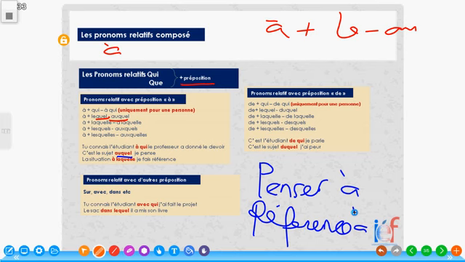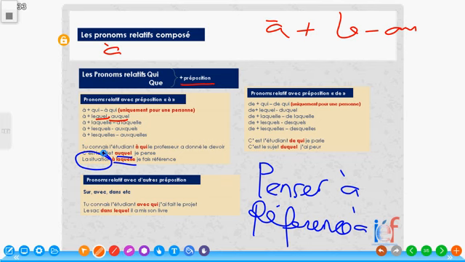C'est la situation à laquelle. Et ici, j'ai utilisé à laquelle because la situation is feminine. All right? C'est la situation à laquelle je fais référence. It is the situation to which I have made or I make reference.